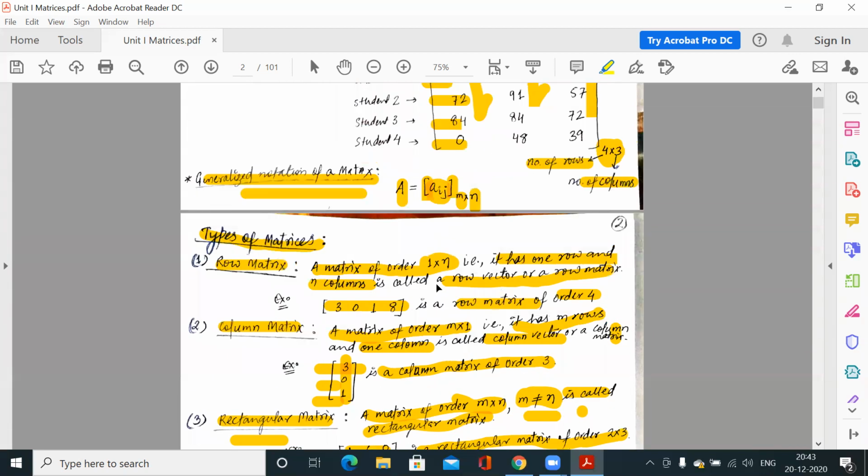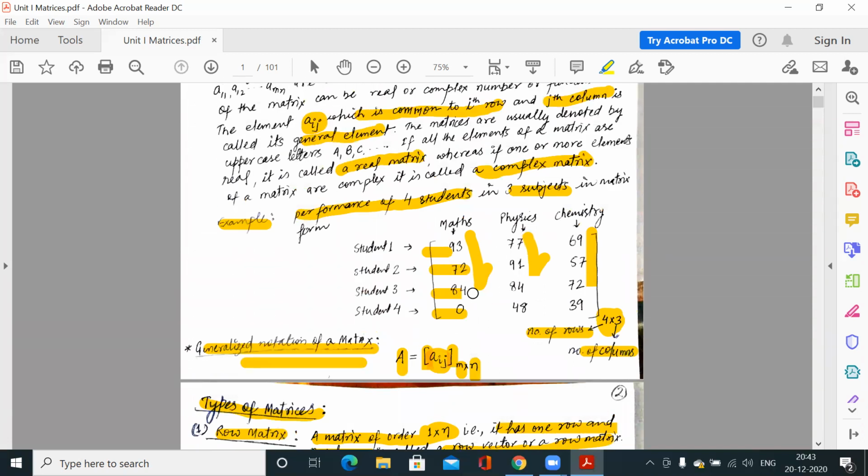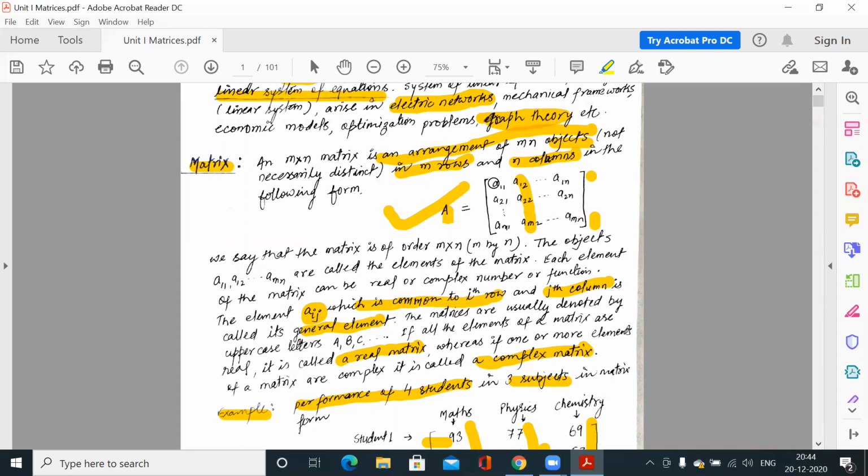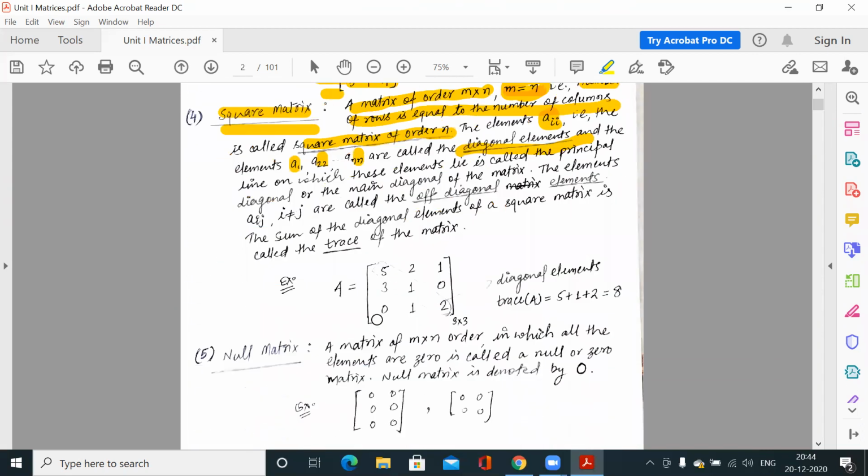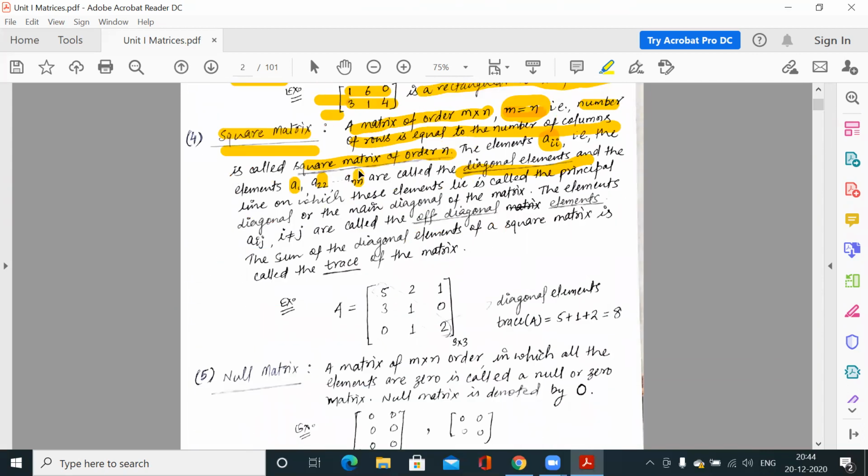Clear? So suppose this is not a square matrix, so we cannot apply that definition, because for diagonal elements we must have a square matrix. This is a rectangular matrix, not a square matrix. So in this case also, we don't know whether m is equal to n or m is different from n. So if m is equal to n, then these elements are called diagonal elements. So to find the diagonal elements, the matrix must be a square matrix.